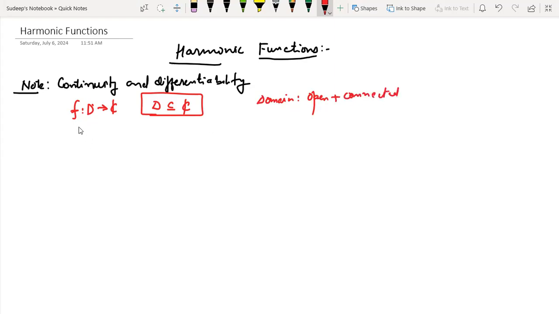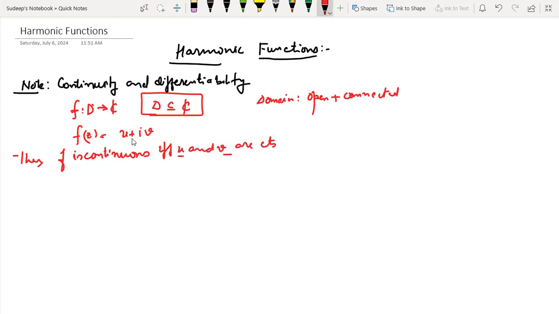Now, if I'm saying that f(z) is equal to u plus iota v, then I can write that f is continuous if and only if u and v are continuous. So what I want to say is that if u and v are continuous at a point z naught, then f obviously becomes a continuous function at that point. This is something that we know.